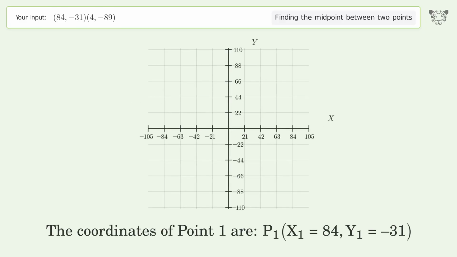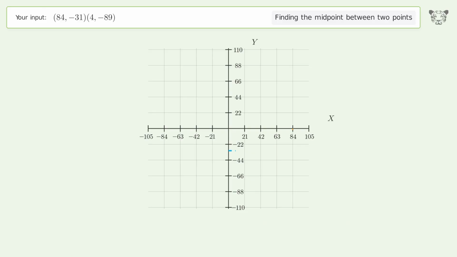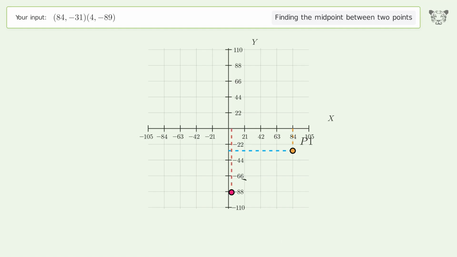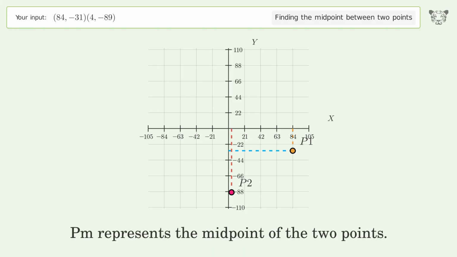The coordinates of point 1 are, x1 equals 84, y1 equals negative 31. The coordinates of point 2 are, x2 equals 4, y2 equals negative 89. PM represents the midpoint of the 2 points.